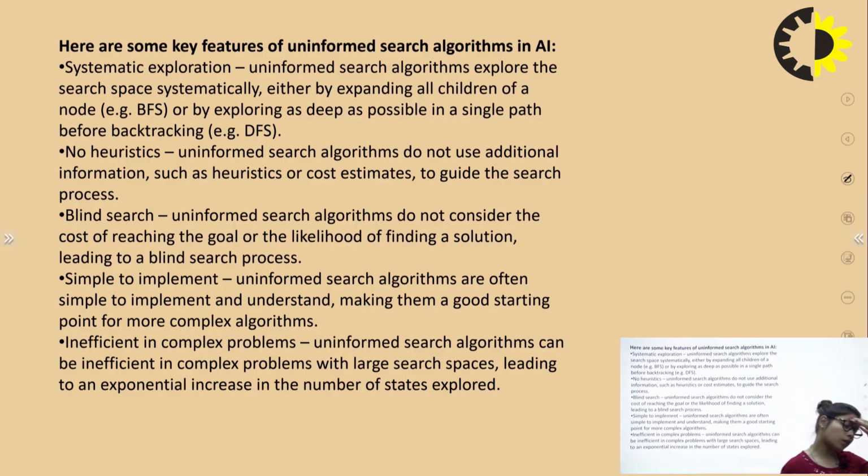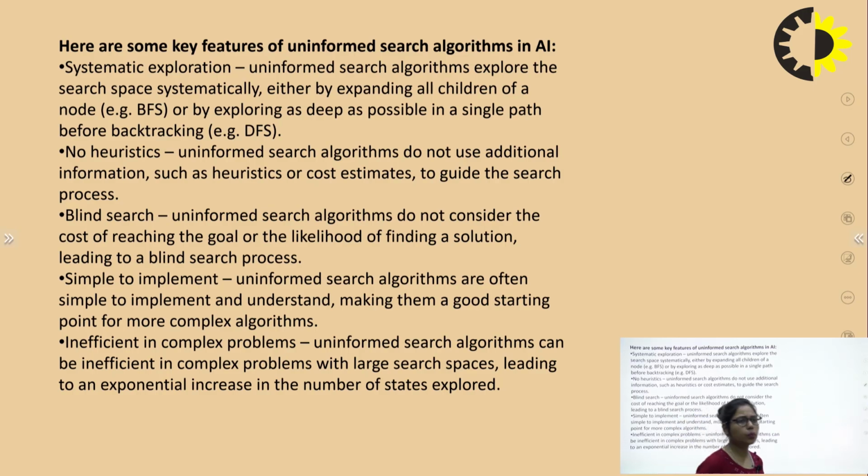No heuristic: uninformed search algorithms do not use additional information such as a heuristic or cost estimate to guide the search process. Blind search: uninformed search algorithms do not consider the cost of reaching the goal or the likelihood of finding a solution, leading to a blind search process.